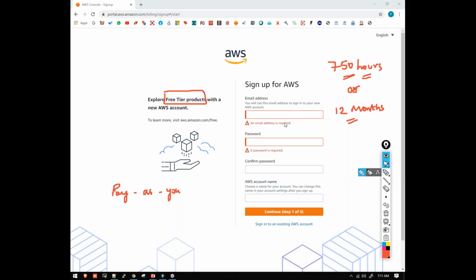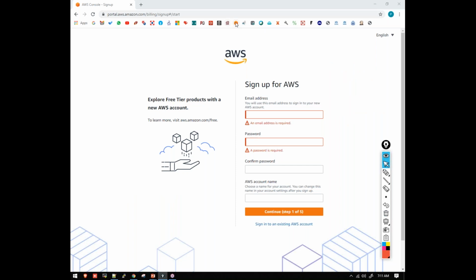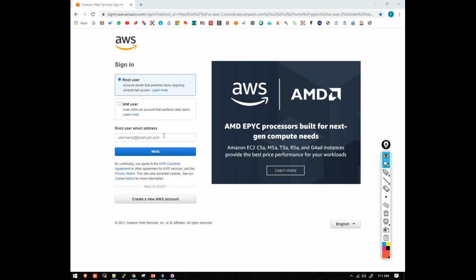Clear, right? Creating your account is very important. I hope you create your account by today, so that from tomorrow onwards we can launch our Linux servers and practice. Please be ready with your AWS account by tomorrow. Once you've created your account, we can log in to the AWS account. Since I have the credentials, let me log in to my AWS console. I hope that's clear. If you have any doubts, please ask.